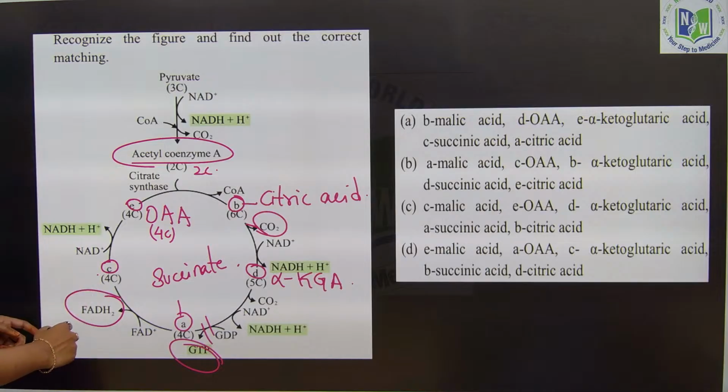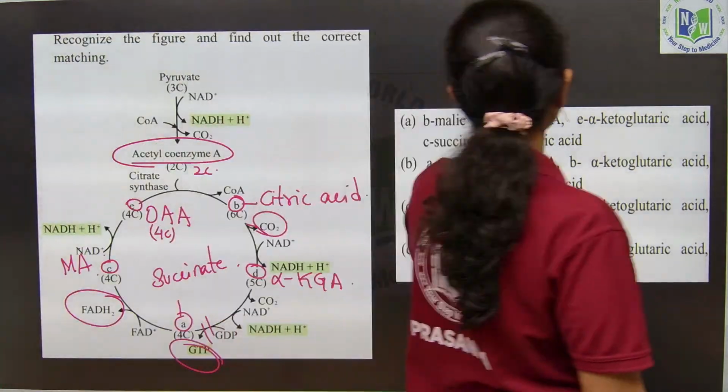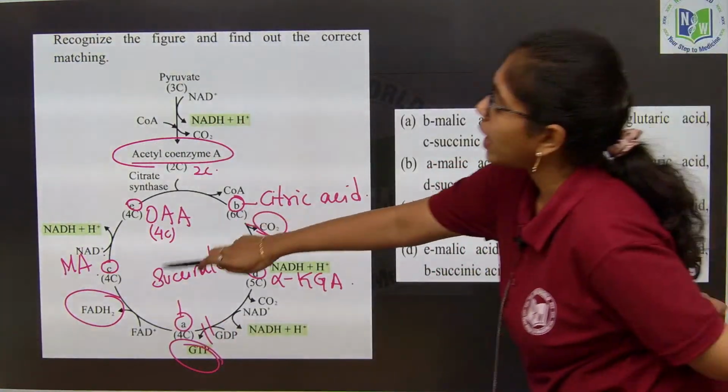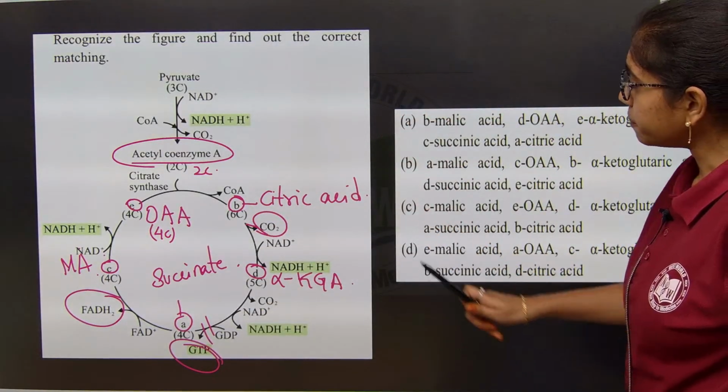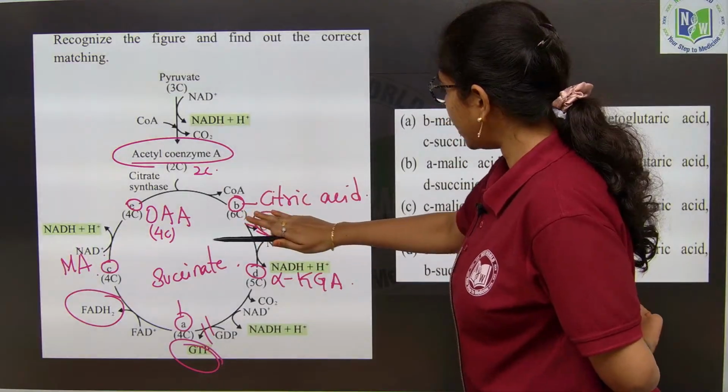Fumarate or malic acid, anything will be correct, only malic acid. Fine. So, look at the options carefully. Malic acid will lastly convert to OAA. Look into the options carefully. First, B is what?